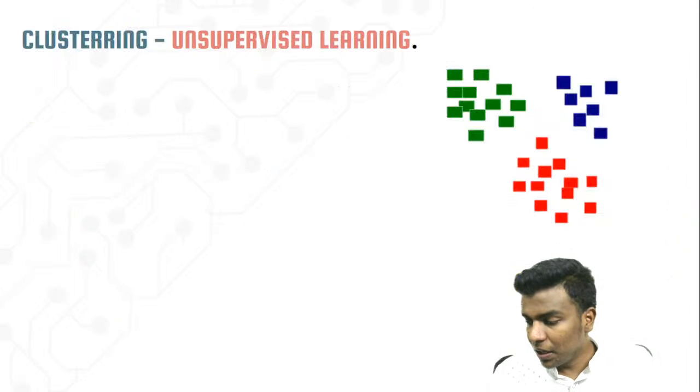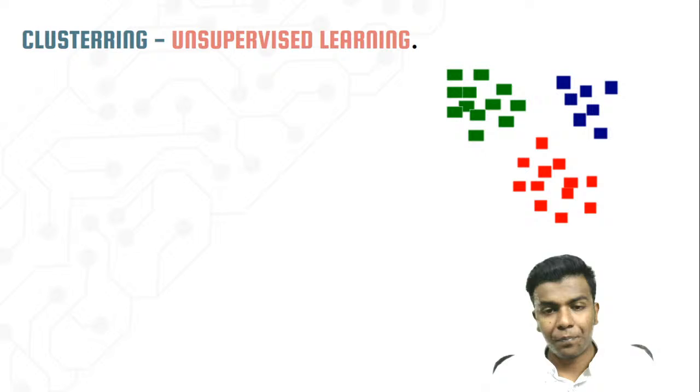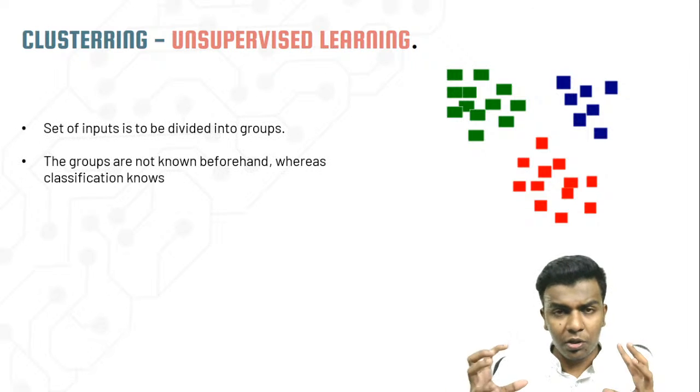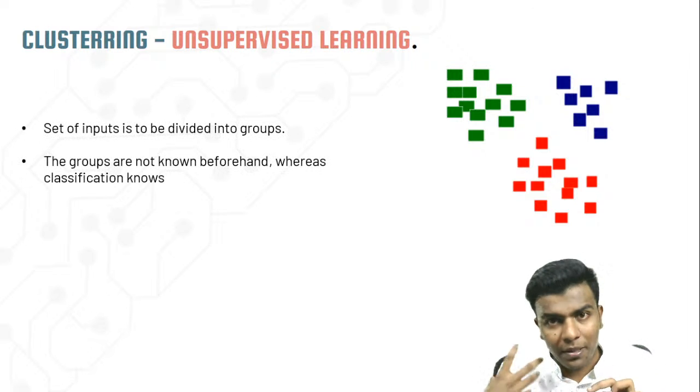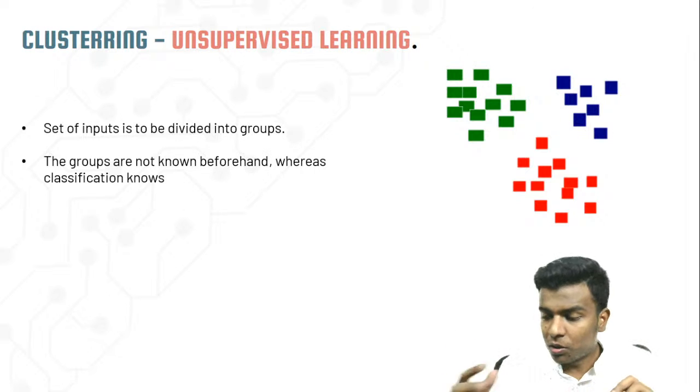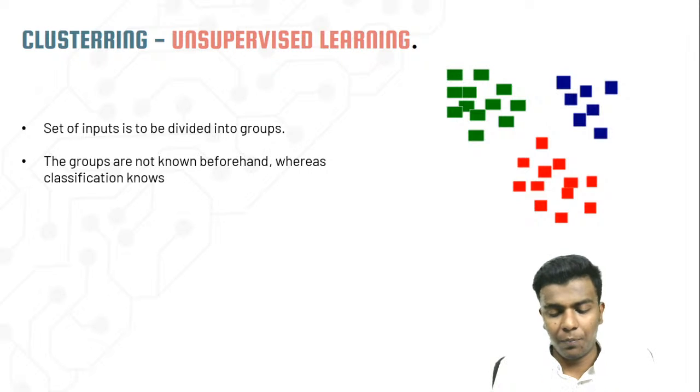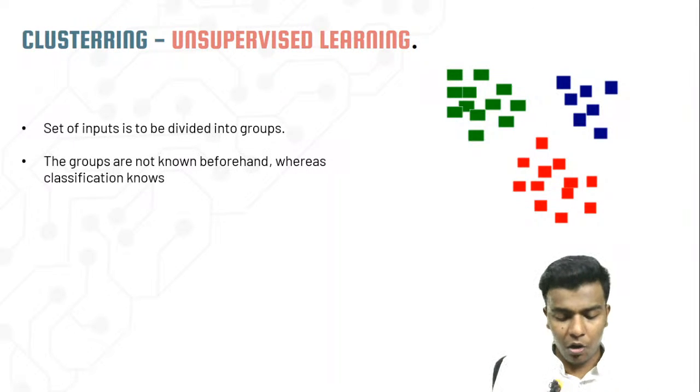Here, clustering plays the major role in unsupervised learning. If you see this image, you can understand it as grouping. Clustering means it's going to form a group for a set of inputs. These are all combinations of inputs, and on that input it segregates each and every part, and groups this part as a certain folder or a certain class.